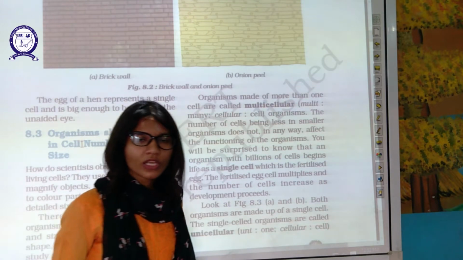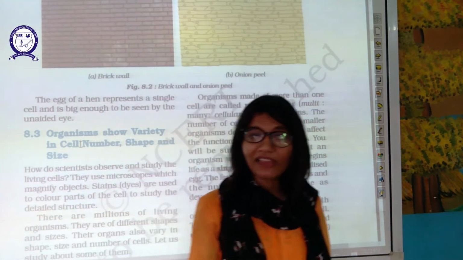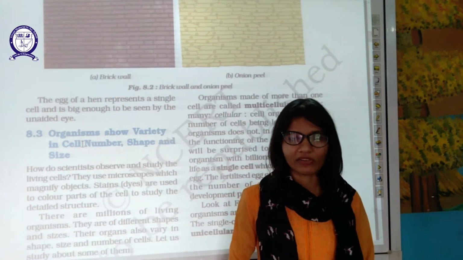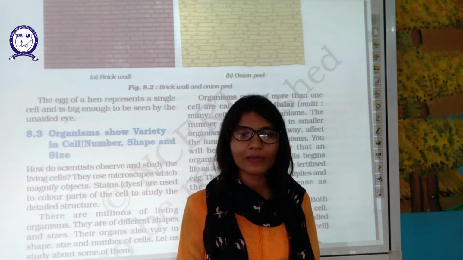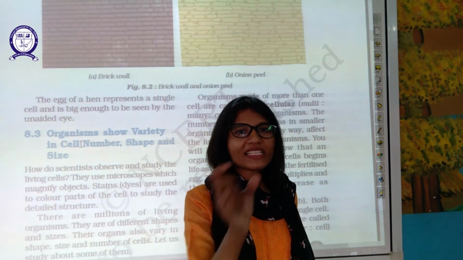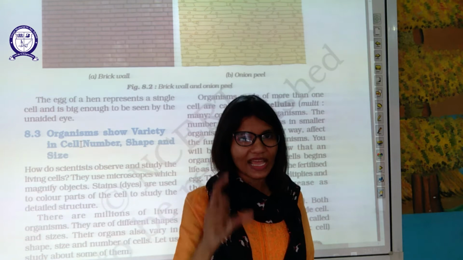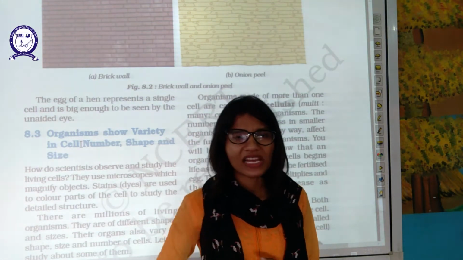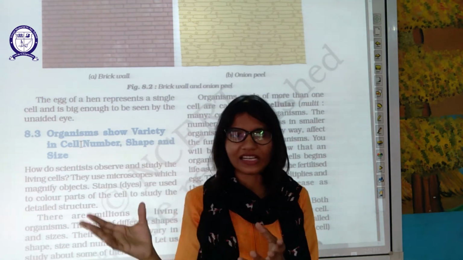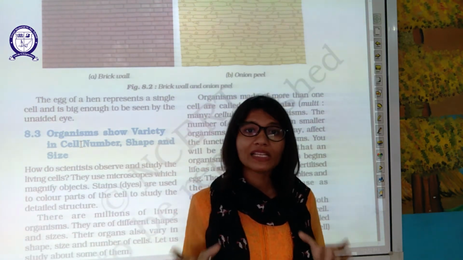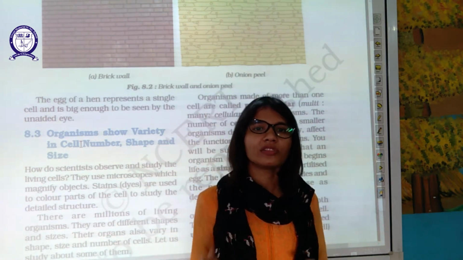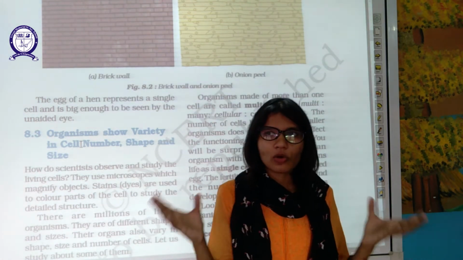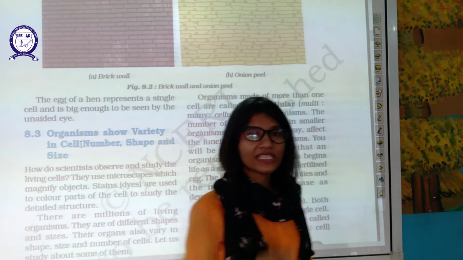Even you began your life with that single cell only. All living organisms started their life with that single fertilized egg. It converts into a zygote, then it takes the form of a baby. Ultimately, the origin of all living organisms is from a single cell.